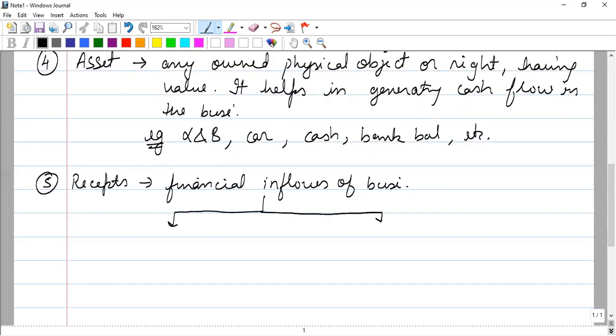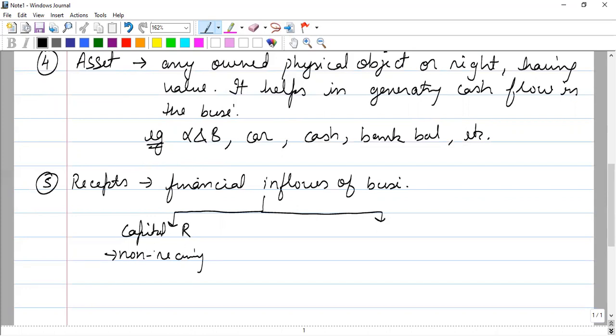What are the two types of receipts? First type is capital receipts. Capital receipts are those which are non-recurring. Non-recurring means we do not receive them regularly. They reoccur very rarely. Like the capital investment made by the businessman in the business, it is a capital receipt.